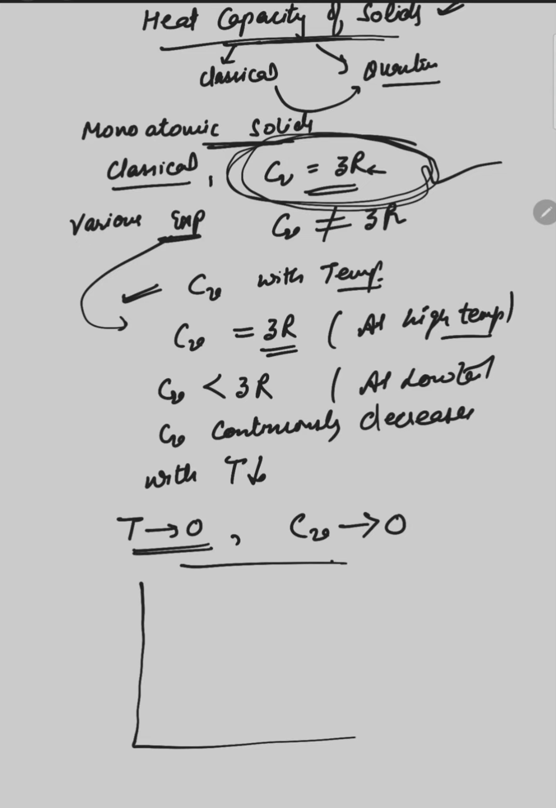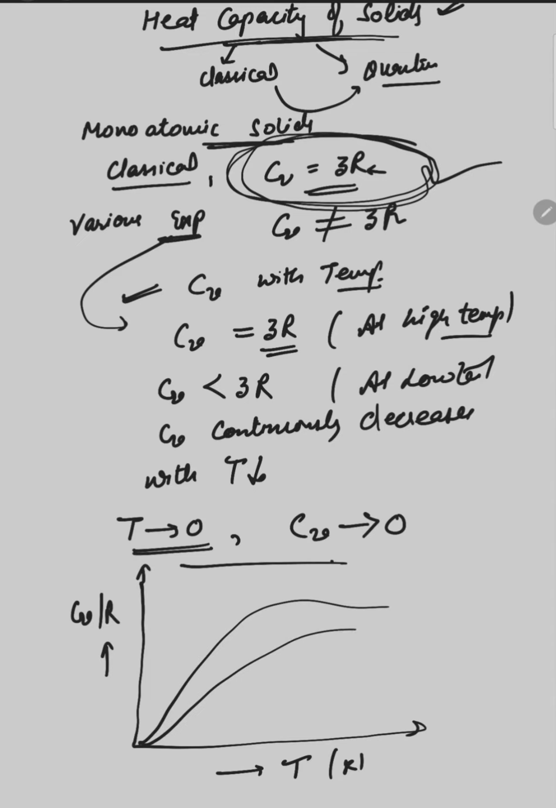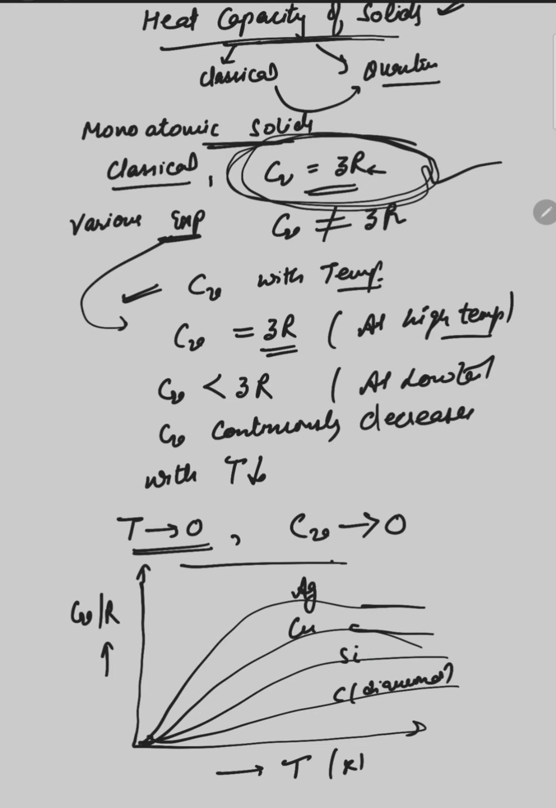The results of various experiments performed for various monoatomic solids are given in this graph. This is C_V divided by R. First is carbon, diamond. The first graph is for diamond, then silicon, then copper, and then silver.